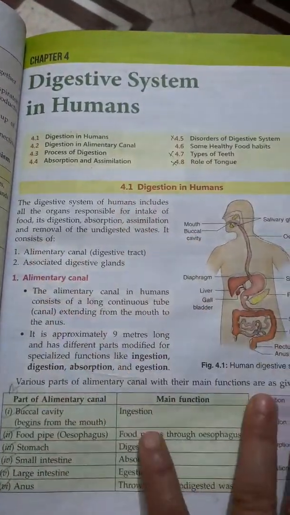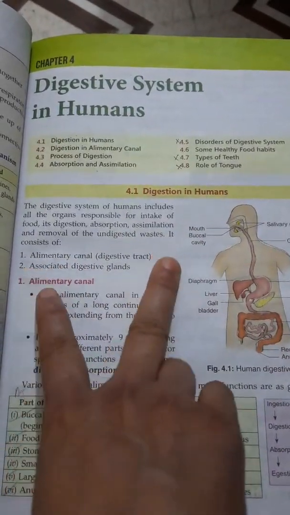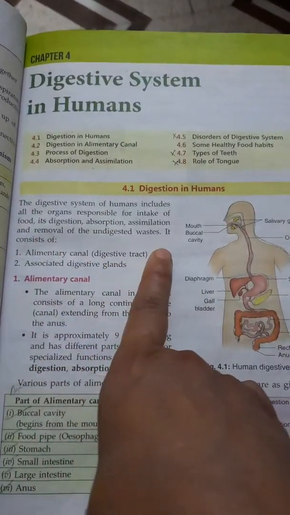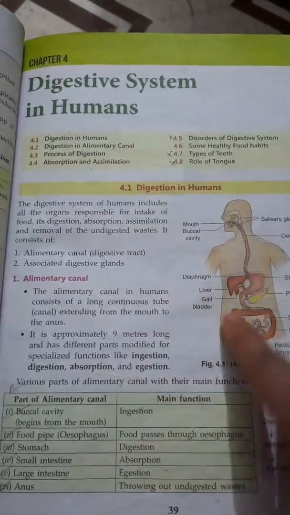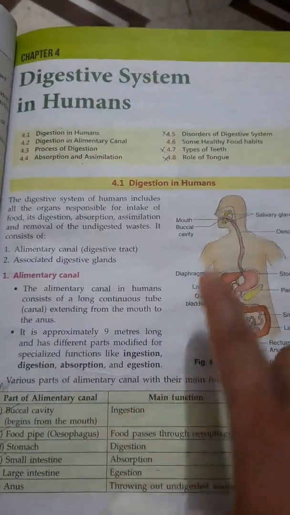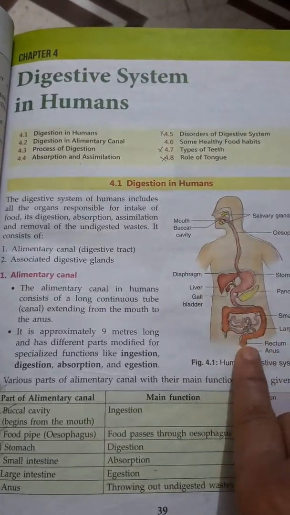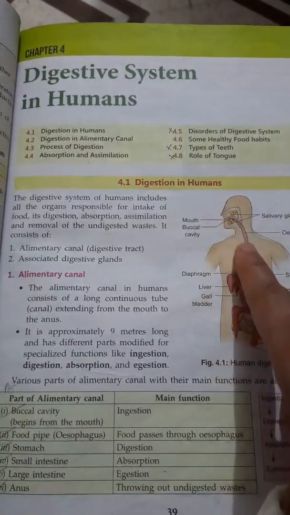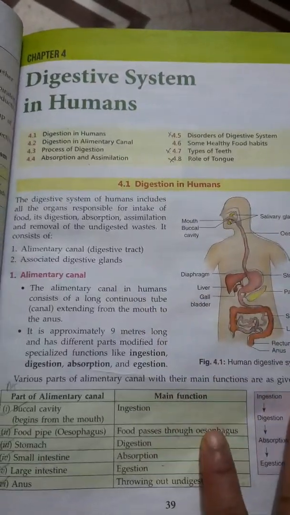So what are these terms? We will discuss one by one. First, our digestive system controls two pathways. One is the alimentary canal, that is also known as the digestive tract, and second, associative digestive glands. So first we will start the alimentary canal. What is alimentary canal? Alimentary canal in human consists of a long continuous tube extending from mouth to the anus, means from where we throw out the waste material from our body, and this is approximately 9 meter long and includes the specified organs.